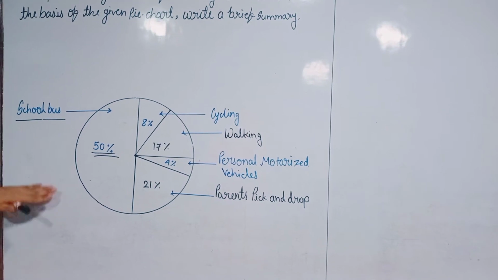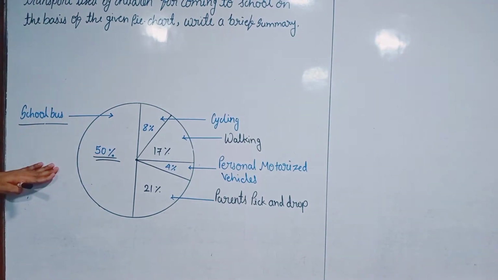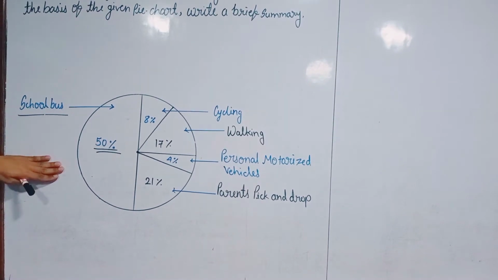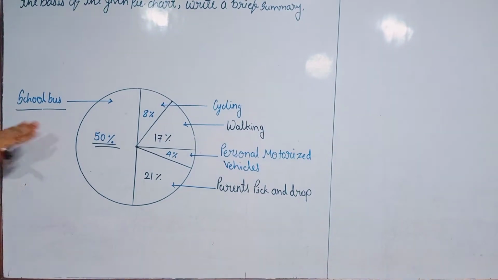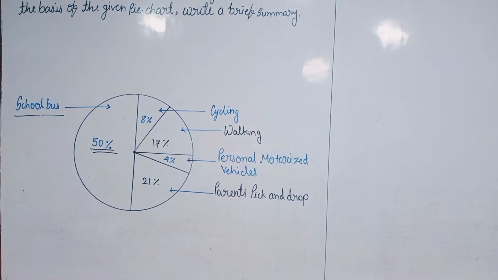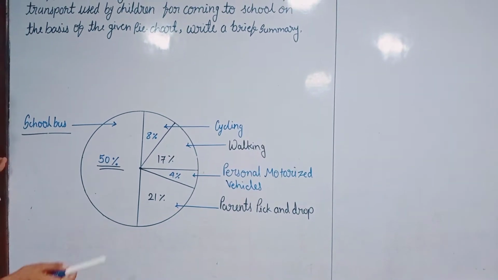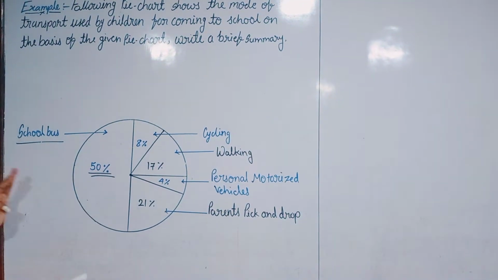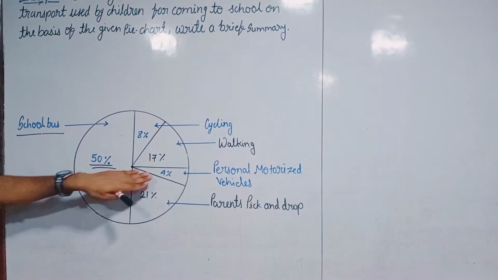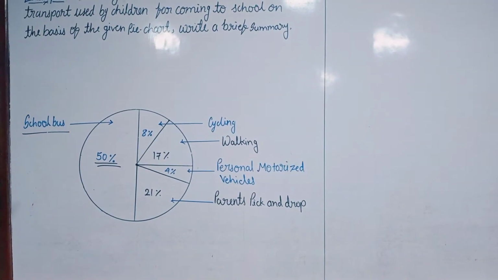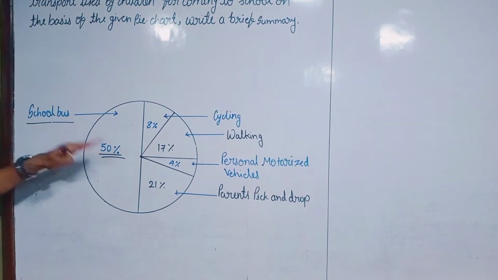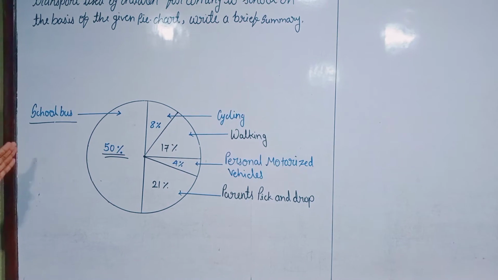Whenever we are writing about the pie chart, we have to think about what information is given in this pie chart. We have to start from there. And the most important thing, the maximum and the minimum. Whatever data is given, we have to highlight the maximum and the minimum. After that, we do a comparison between any two or three.